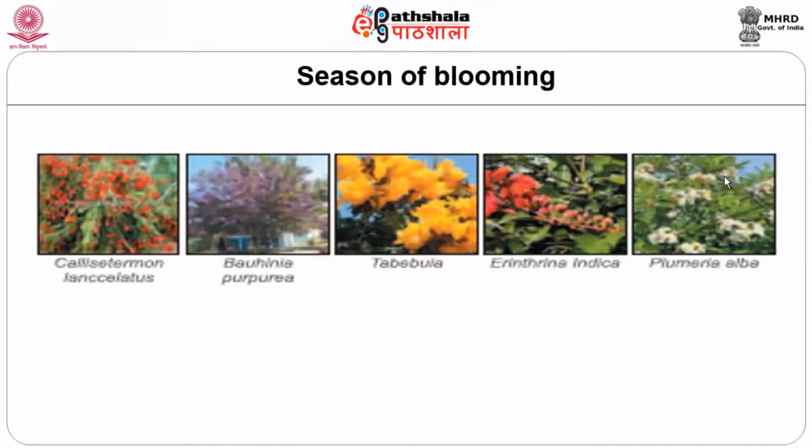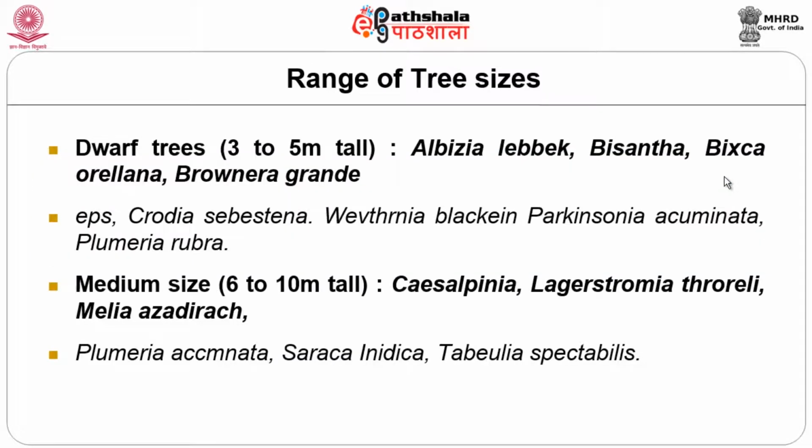So we need to choose an alternative variety or mixed varieties of all these plant species when we create landscape areas for parks or communal systems or plazas. All these plant species in a picture. Now range of tree sizes. How big we can have a tree on the roadside or how small we can have a tree.